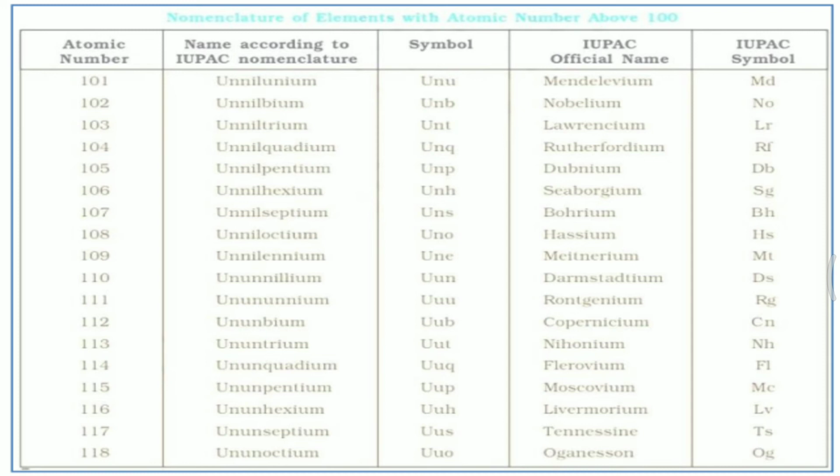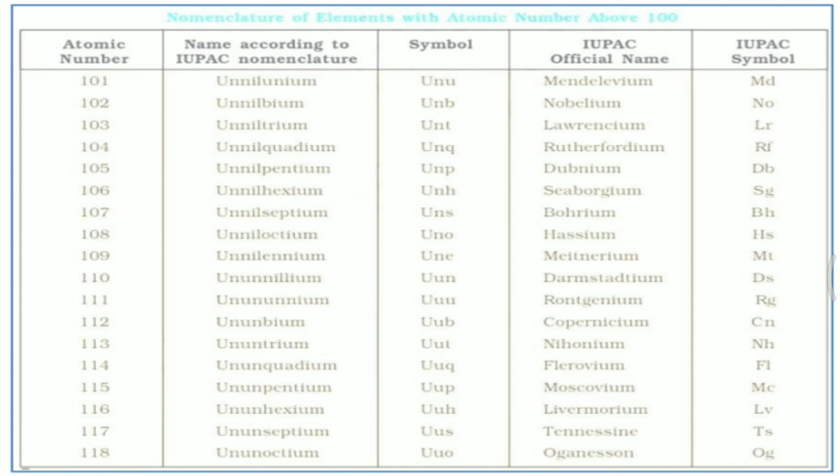For 111, it is unununium. For 112, it is ununbium. For 113, it is ununtrium. And for 114, it is ununquadium. For 115, it is ununpentium. For 116, it is ununhexium. For 117, it is ununseptium, and for 118, it is ununoctium. For atomic number 118, its official name is oganesson, and its atomic symbol is Og.